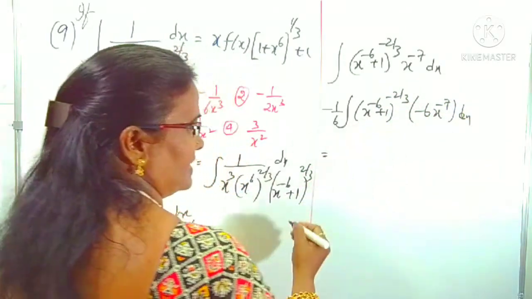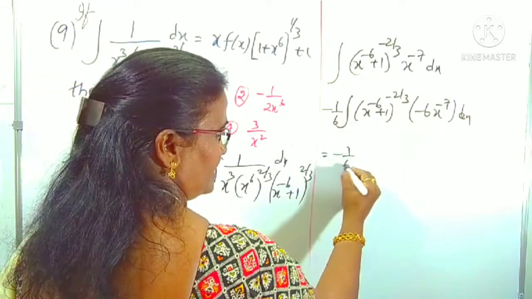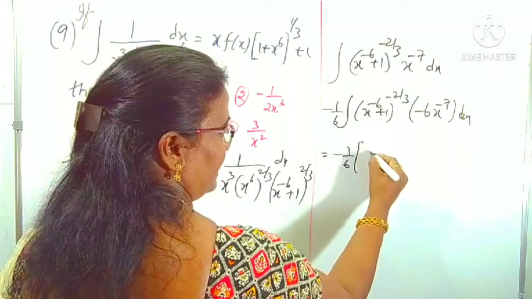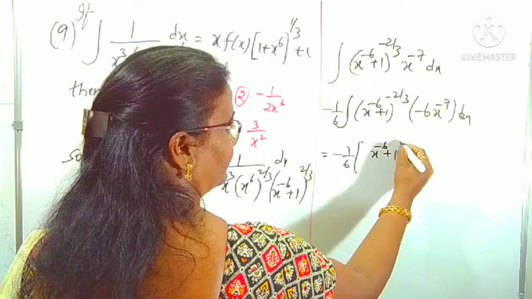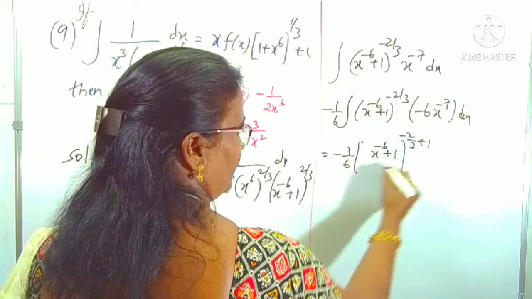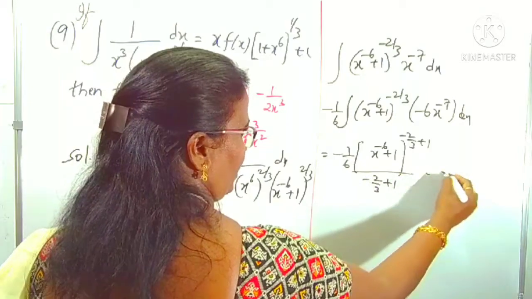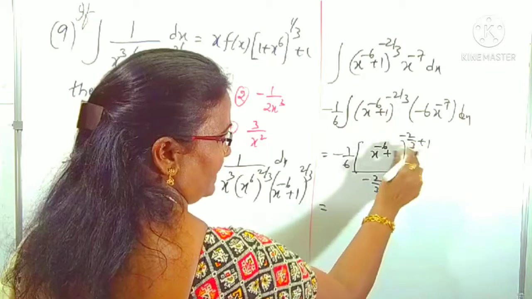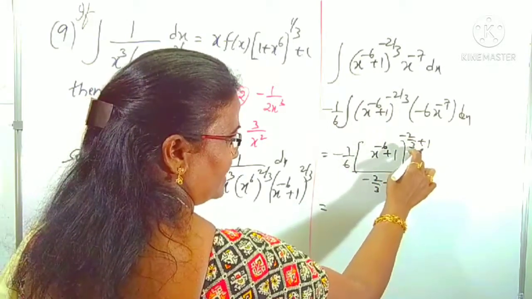Yes, now it is ready to apply the f of x power n into f dash x formula, with minus 1 by 6 as it is. What is the formula? f of x power n plus 1 by n plus 1. Here it is x power minus 6 plus 1 power minus 2 by 3 plus 1, by minus 2 by 3 plus 1, plus c constant as it is. Minus 2 by 3 plus 1 means what? 1 by 3.